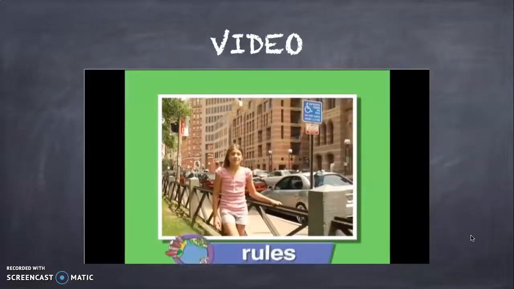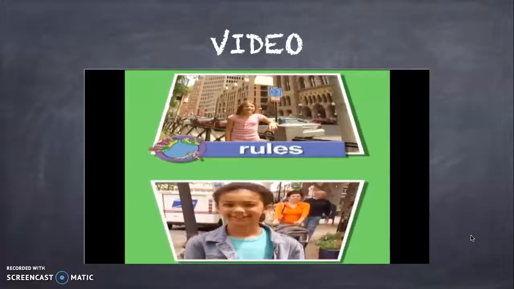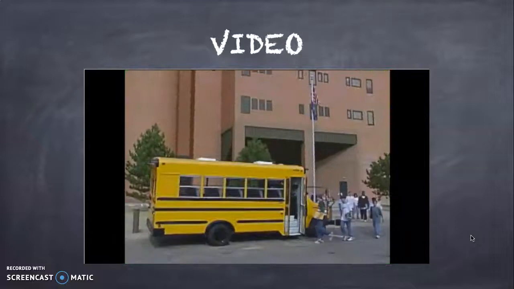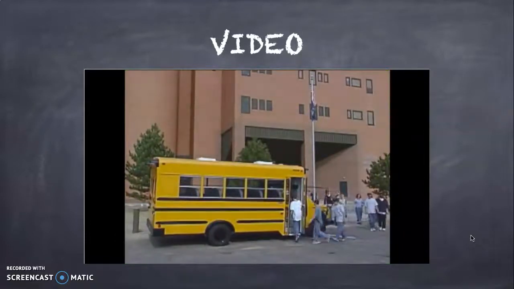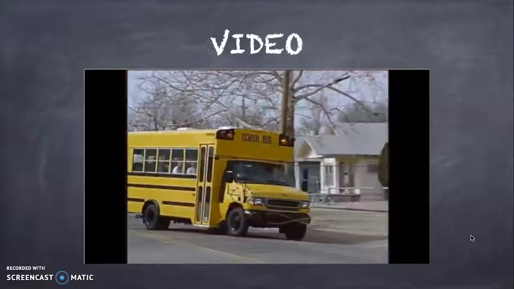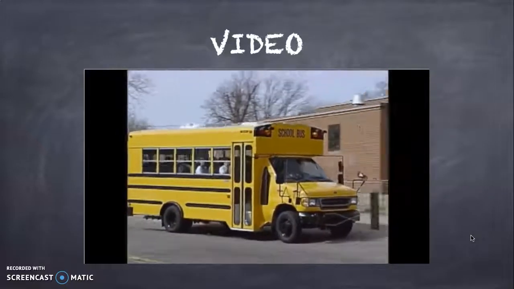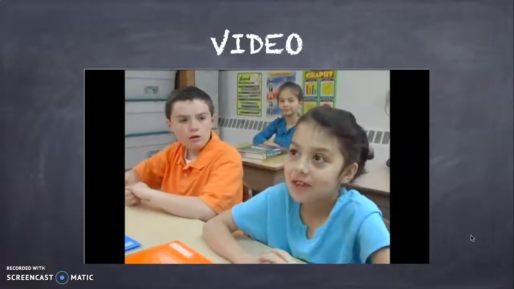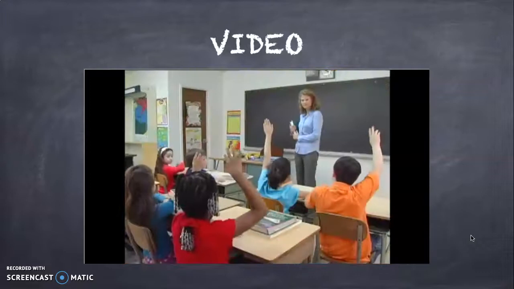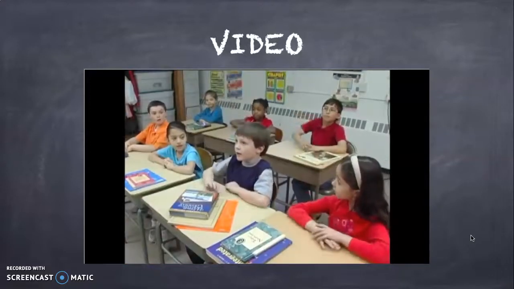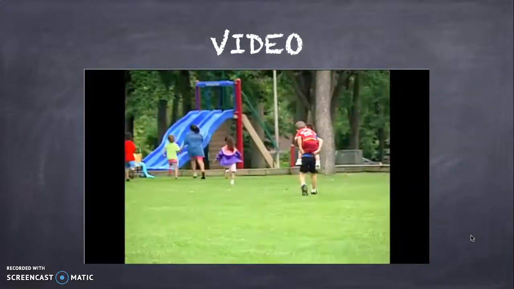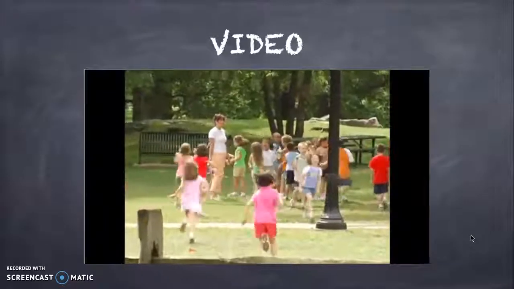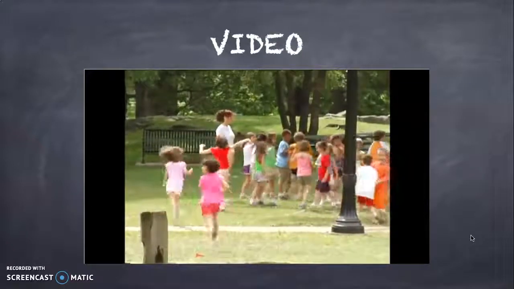In every community, people have to follow rules. Grown-ups and kids too. For example, there are rules to obey when you board the school bus. One person at a time makes getting on the bus safe. In your classroom, you probably have to raise your hand if you'd like to speak in class. That's a rule that makes it fair for everyone to have a turn. Playgrounds have rules too. Playground rules make it fair for everyone to play and stay safe.